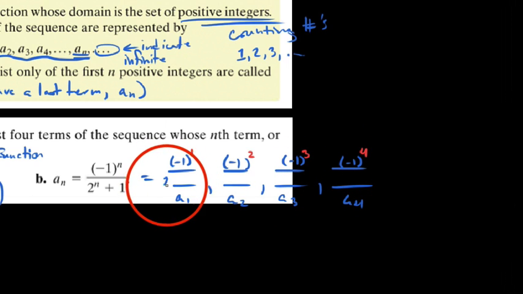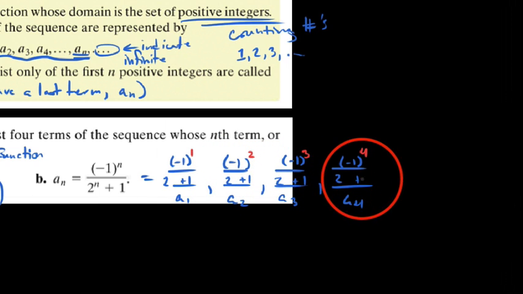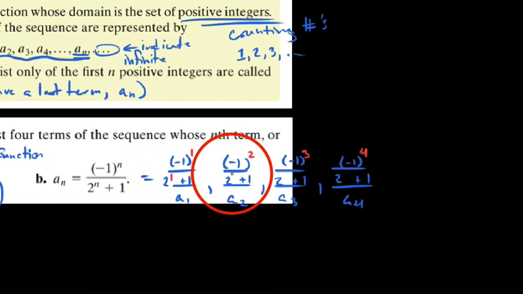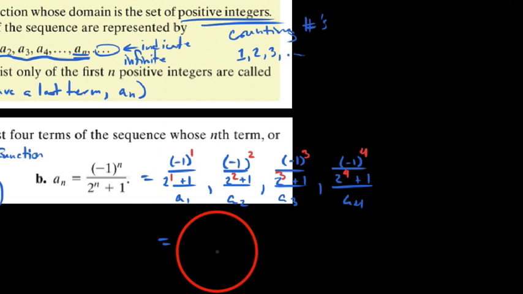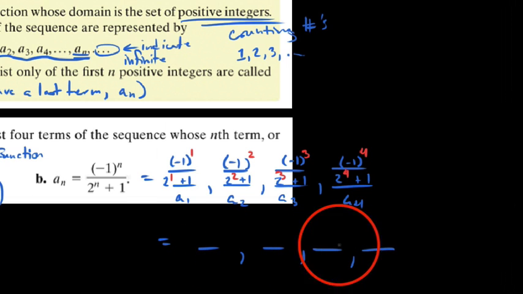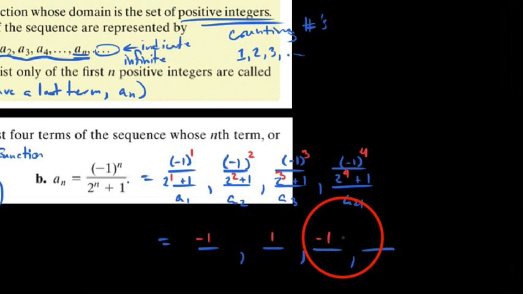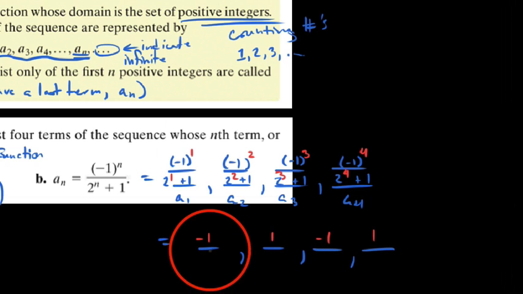For the bottom, we get 2 to the nth power plus 1. So I'm going to write 2 to the power plus 1, 2 to the power plus 1, 2 to the power plus 1, and go back and insert my powers 1, 2, 3, and 4 for our first, second, third, and fourth terms respectively. When we simplify, on the top we get negative 1 to a power. Negative 1 to the first is negative 1. Negative 1 to the second is a positive 1. Negative 1 to the third is a negative 1. Negative 1 to the fourth is a positive 1. You see an alternation in sign.